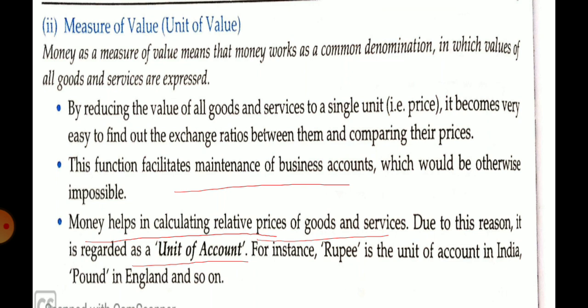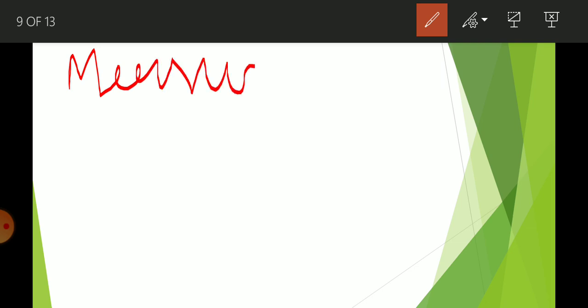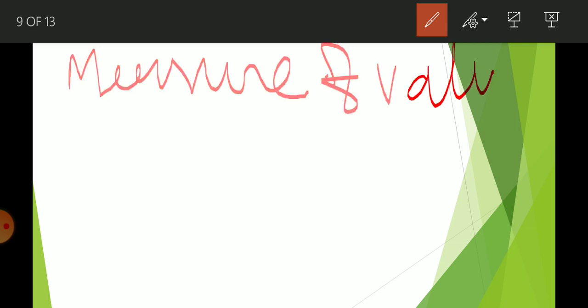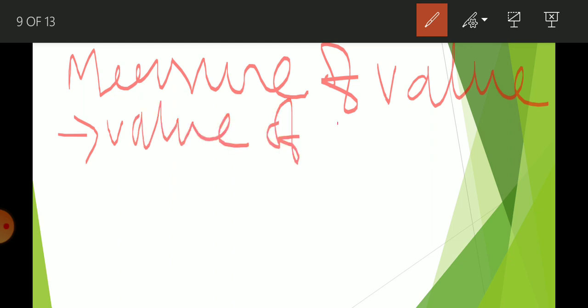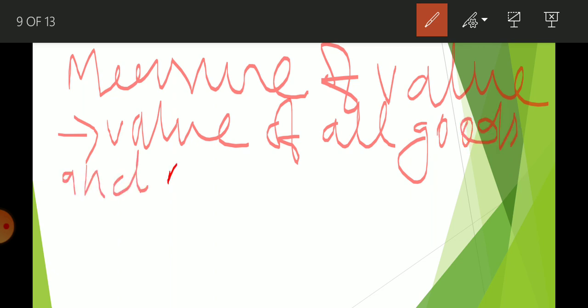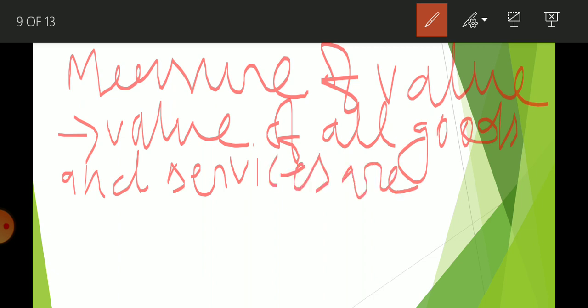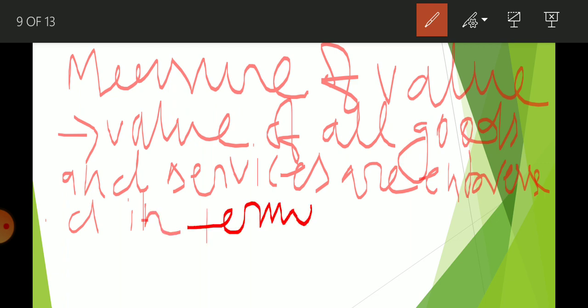In very simple language, if I explain measure of value, under this function the value of all goods and services is expressed in terms of money.